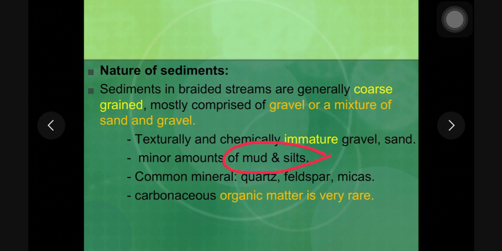Therefore the deposits of a braided river system are texturally immature, and they contain very little mud, silt or clay, as against the fine grained meandering river systems which are seen in the lower reaches at the flat ground close to the coastal plains, where only finer material is transported and coarse material lags behind. These are the contrasting features between the braided river system and the fine grained meandering river system. Apart from this, the common minerals seen in the braided river system include quartz, feldspar and mica.